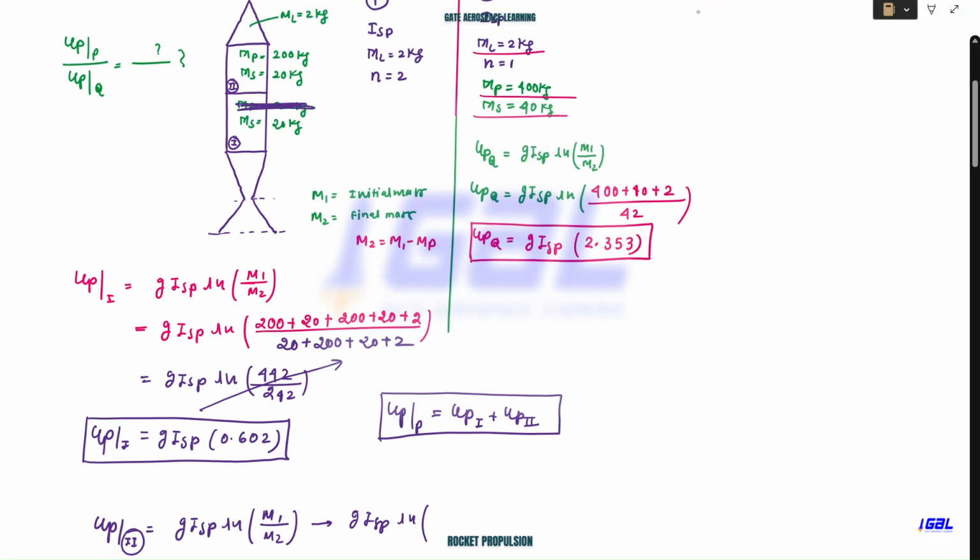Now when you are considering the second stage, this structural weight will also be gone. In simple words, when you do the calculation for the second stage, the first stage propellant is already burned out. Now there is no point of holding the structural mass of the first stage because it is not serving the purpose of burning the propellant.